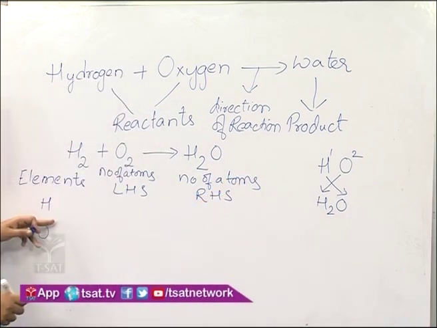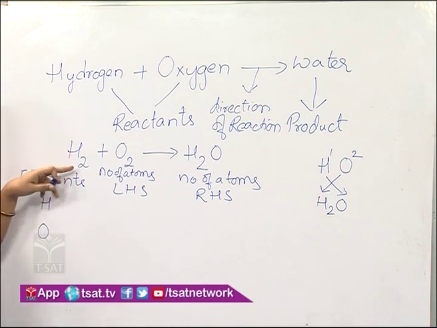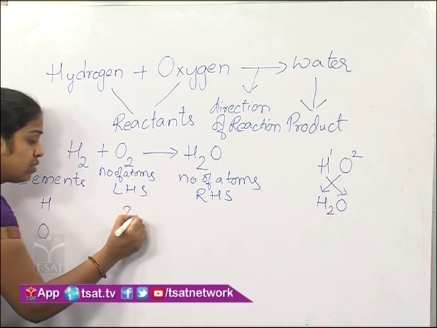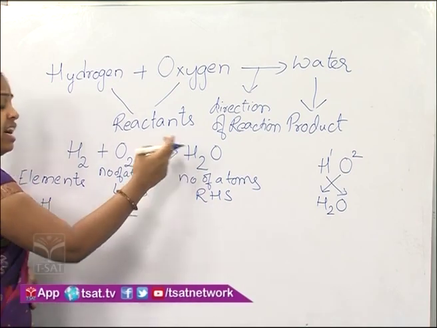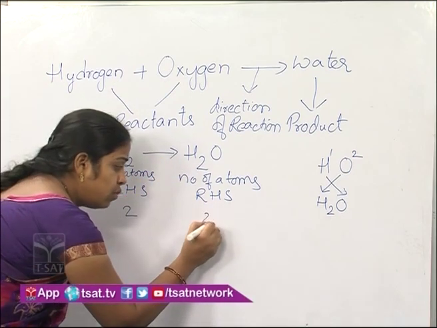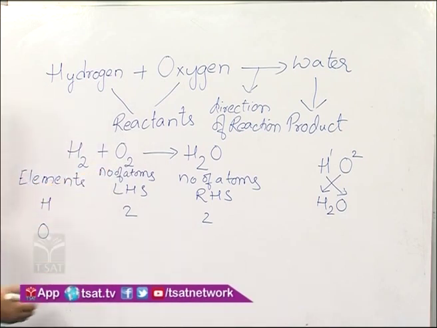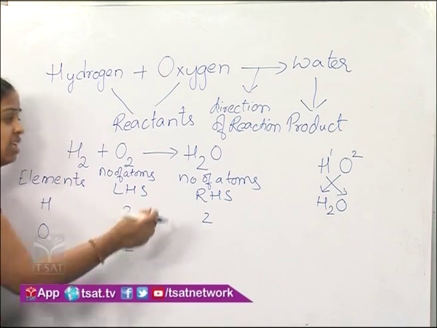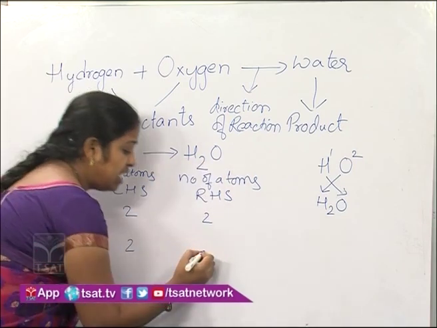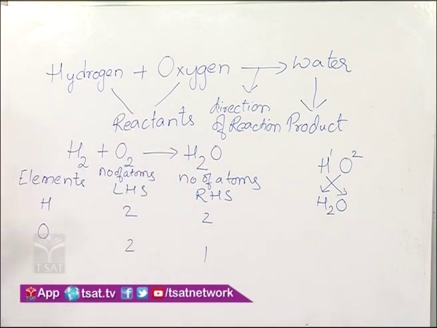Now hydrogen, the number of atoms of hydrogen on the LHS are 2 and that on the RHS are 2. Coming to oxygen, the number of atoms of oxygen are 2 on the LHS and on the RHS it is 1. To balance, we have to go from element to element.